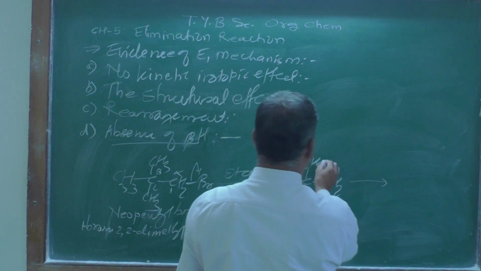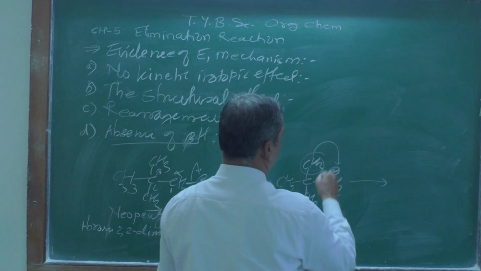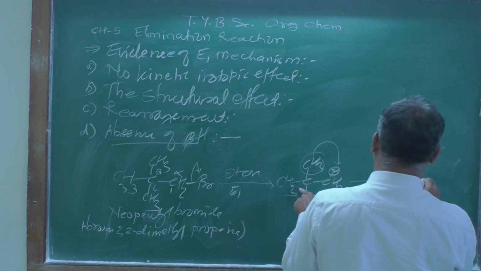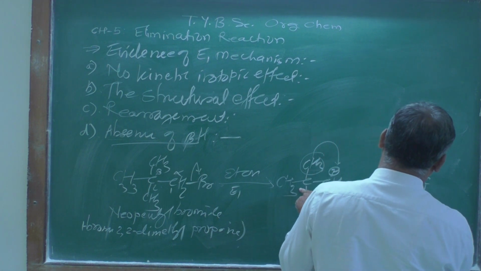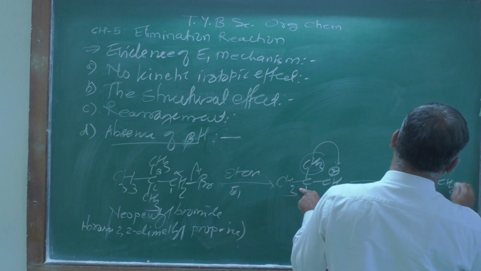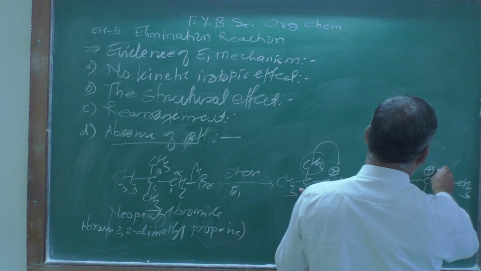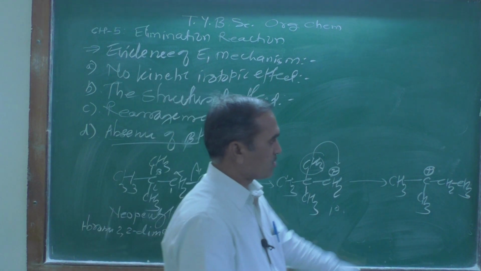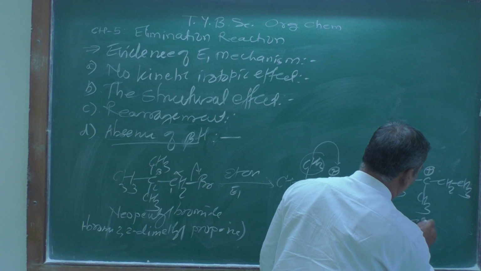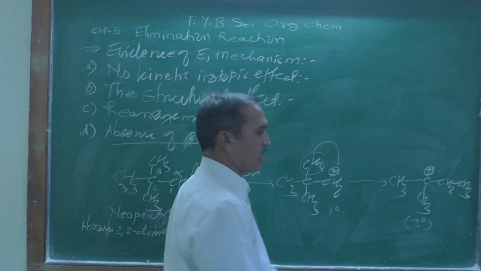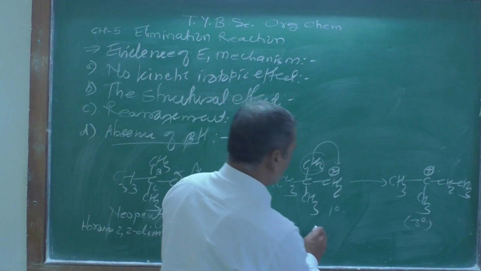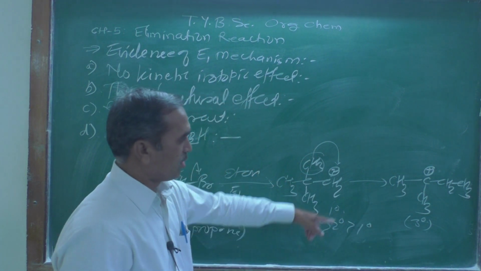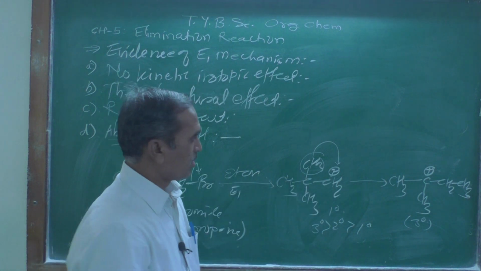Now there is a methyl shift, the methyl group shifts from here to here, a 1,2 shift, and you are going to get here C, then CH3, then CH2 and the CH3, right? Positive charge comes on that carbon atom. Now what is the nature of this carbocation? It is a tertiary carbocation. As we know, a tertiary carbocation is more stable than secondary, than primary, and therefore we are getting this type of compound.